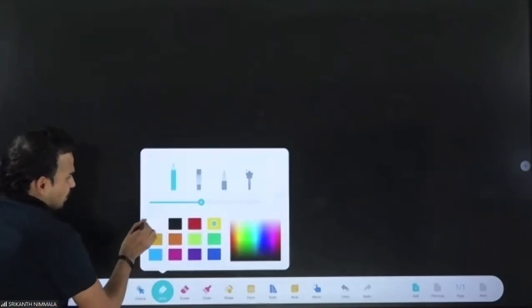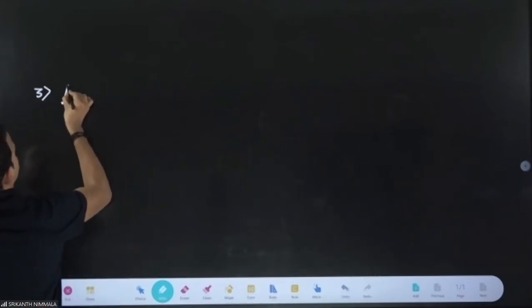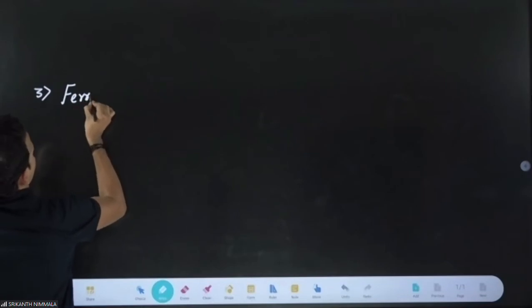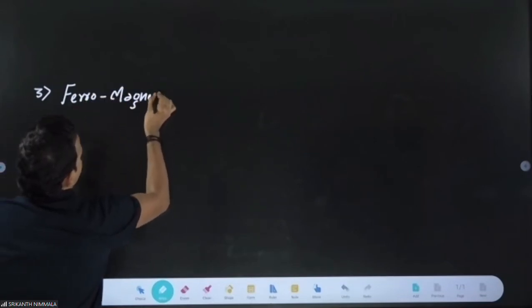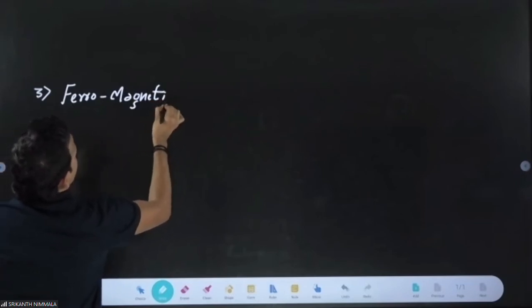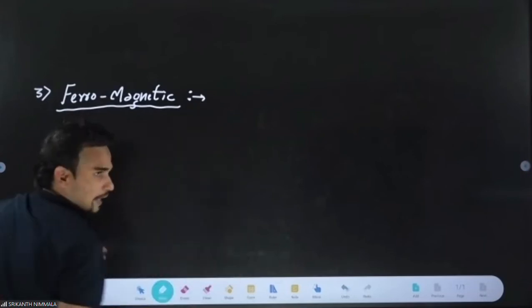Now today we'll be starting with our third type of material. You write ferromagnetic. First, we will talk about what is ferromagnetic material. Then we'll talk about different things from here. Ferromagnetic.